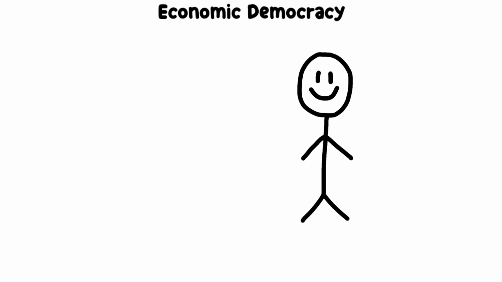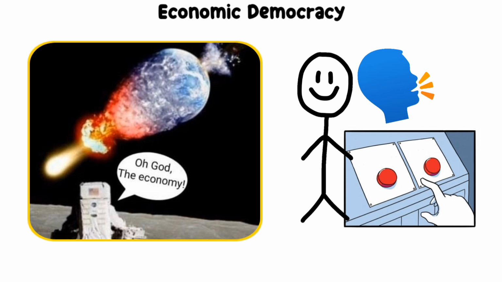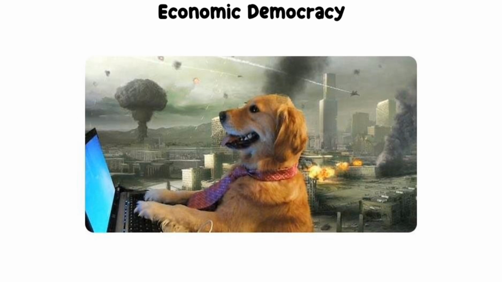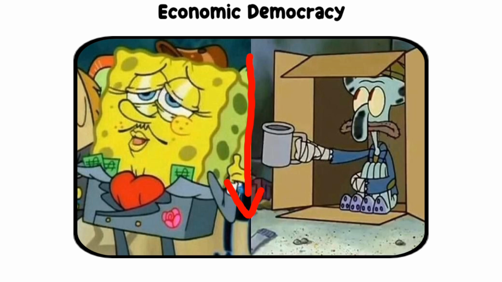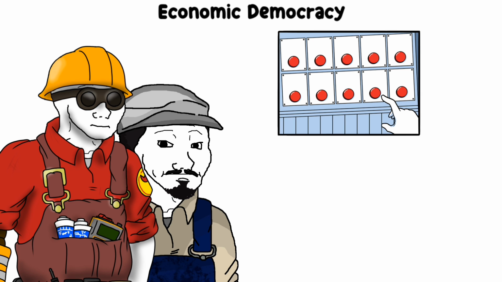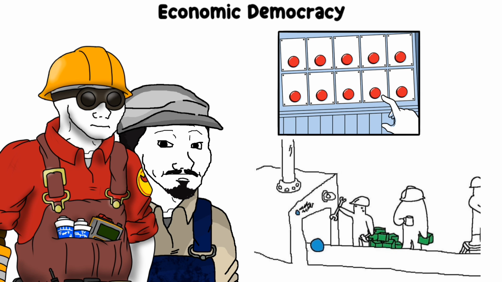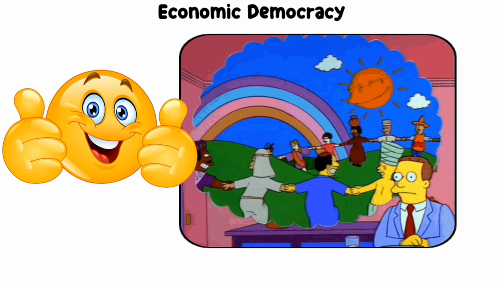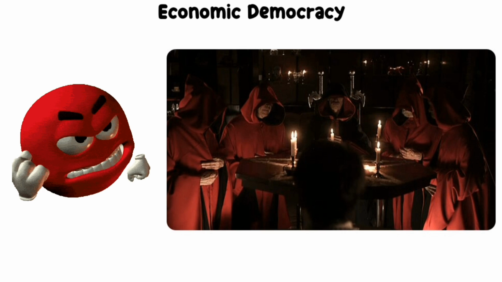Economic democracy. Economic democracy seeks to give people a greater voice and control over economic decisions, such as how resources are distributed or how businesses operate. It focuses on reducing economic inequality by involving workers and communities in decision-making processes related to production and distribution. The goal is to balance power in the economy to ensure that everyone benefits fairly, not just a small group of elites.